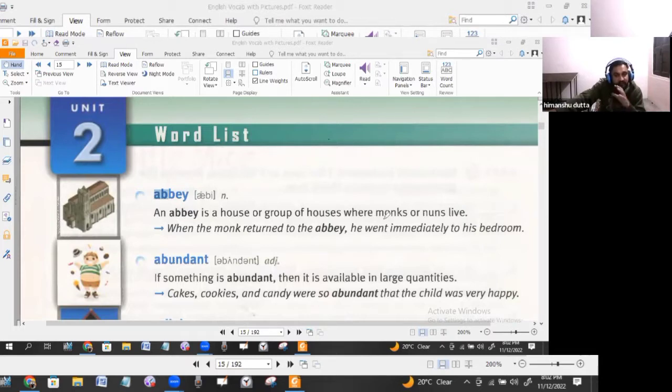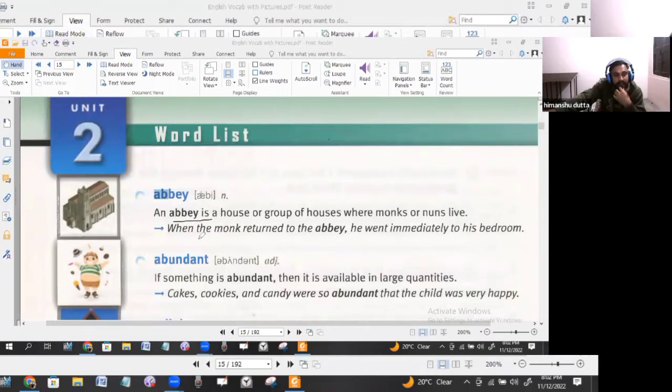They deal with only spiritual activities. The monks who meditate a lot, nuns who usually live in the convent, and they pray to the Almighty all the time. So the place where the monks and the nuns live, or the group of houses they live in, used to be called an abbey.